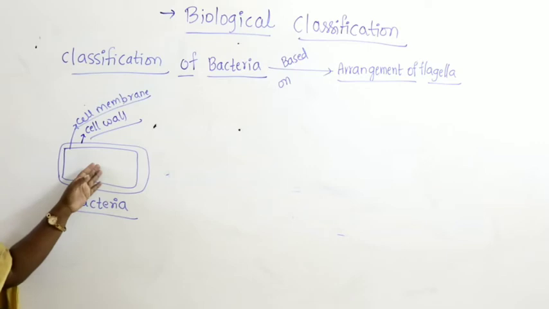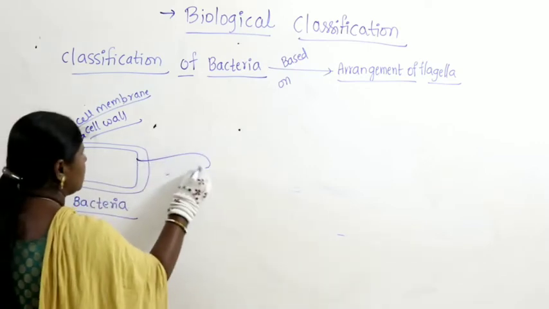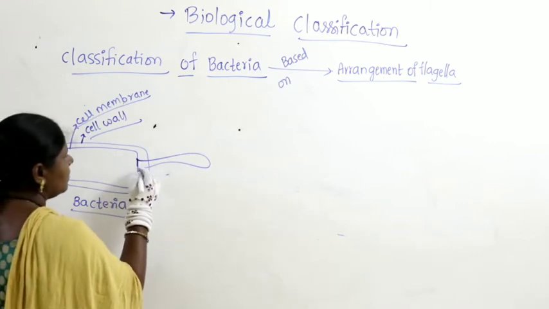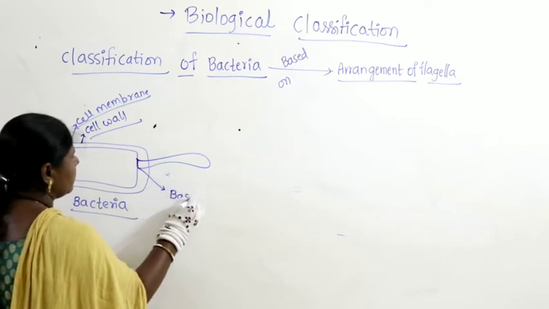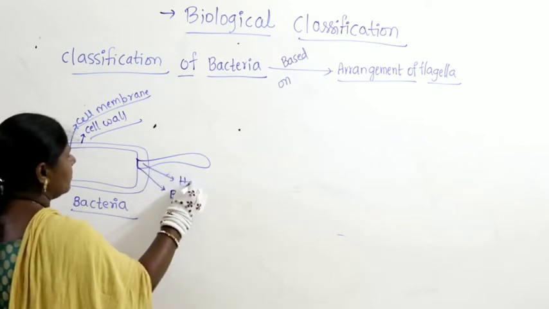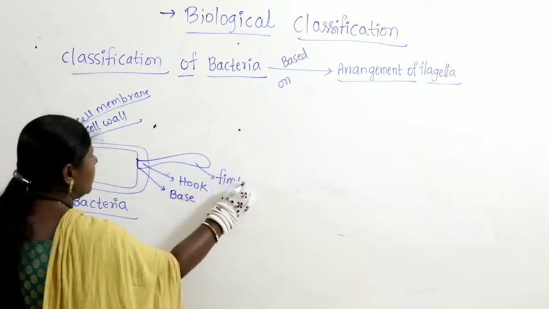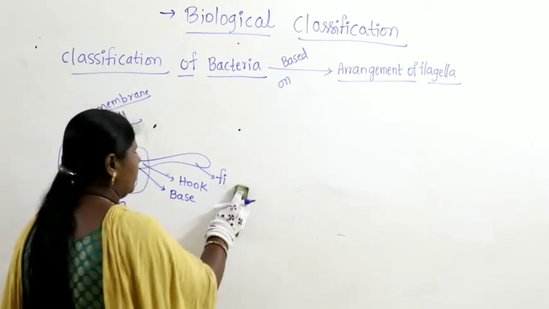Now if you look at how flagella is present, the structure looks like this. It is divided into base, hook, and filament, which is also called fimbriae.